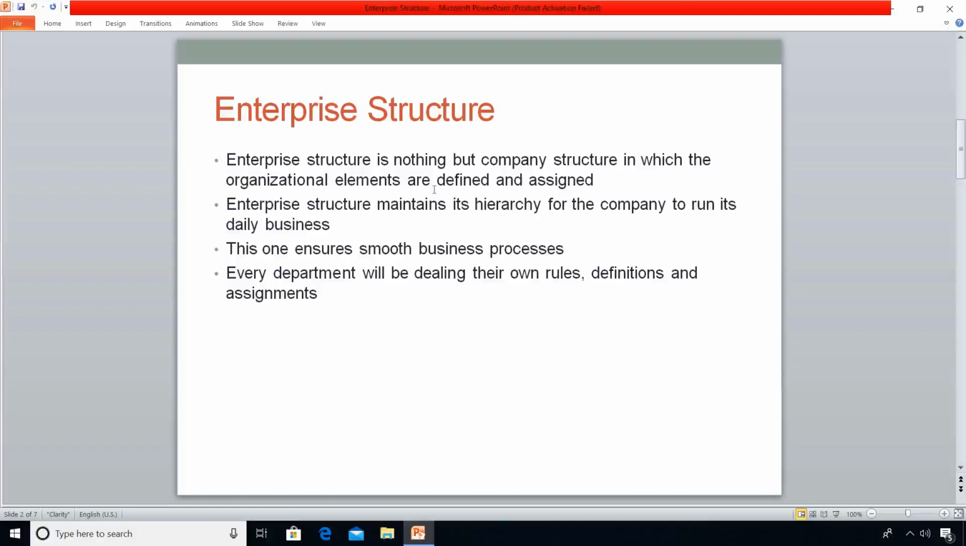In real time, the SAP consultants will gather the requirements from the business people, then they understand the procedures and requirements, and they design and map them in SAP. In addition to that, this enterprise structure will make sure of smooth business processes for the company.